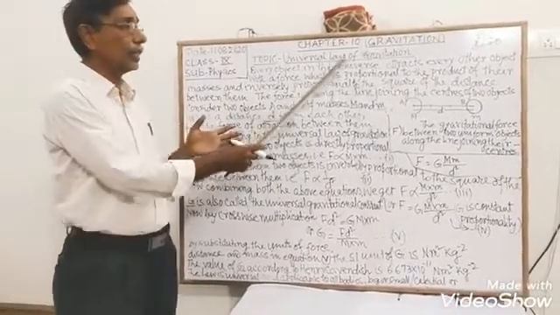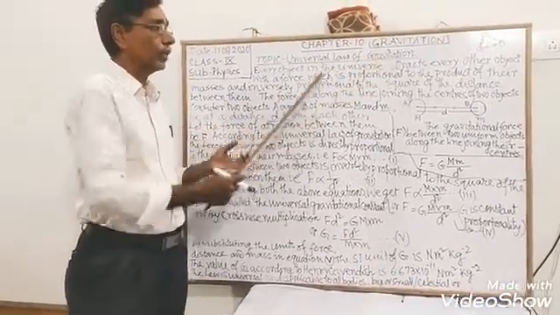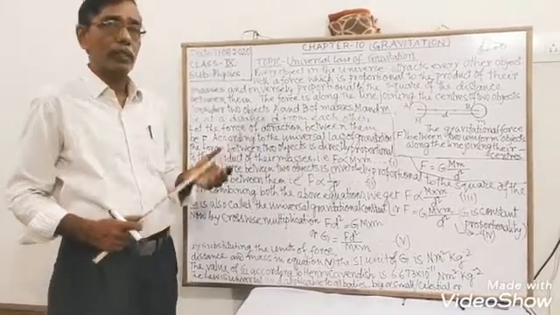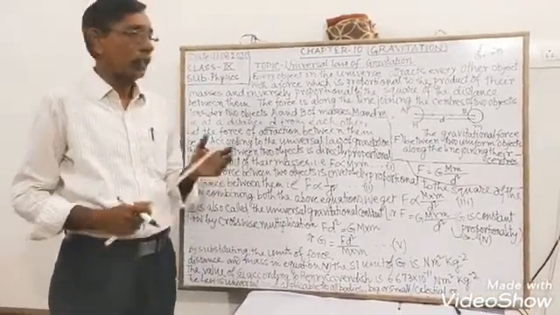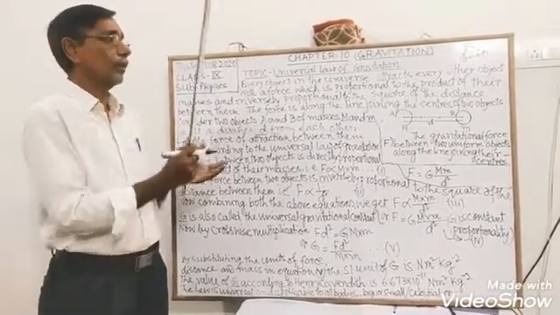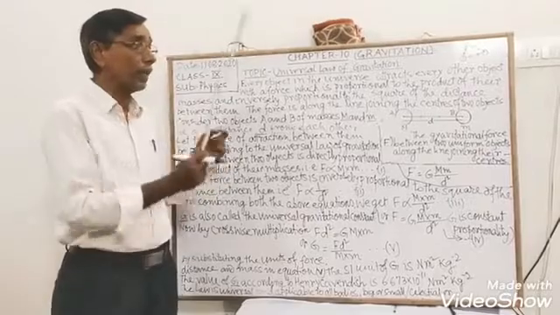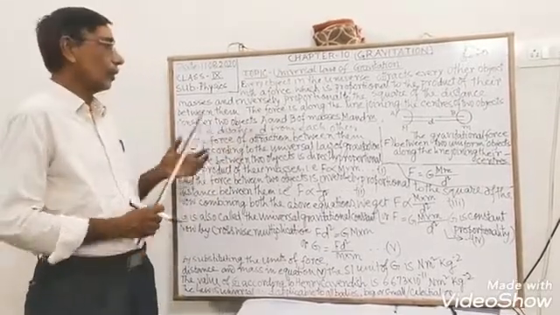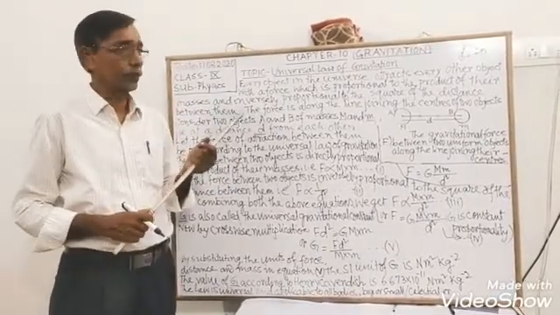What is the universal law of gravitation? My dear students, every object in the universe attracts every other object with a force.